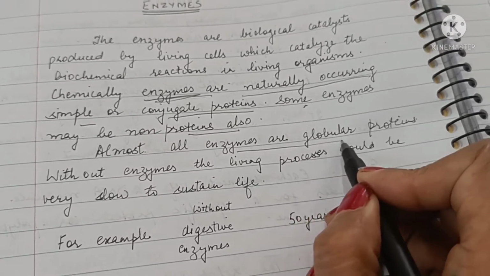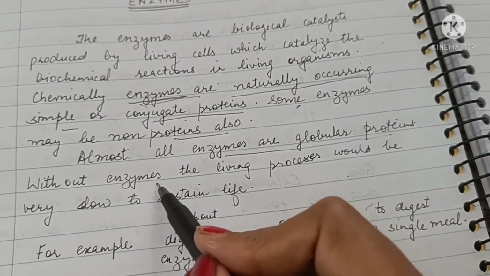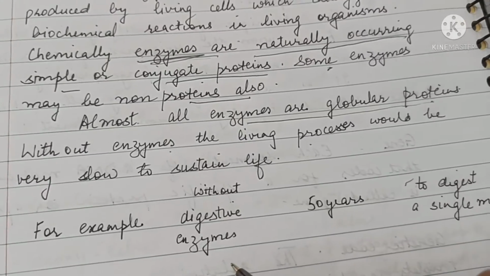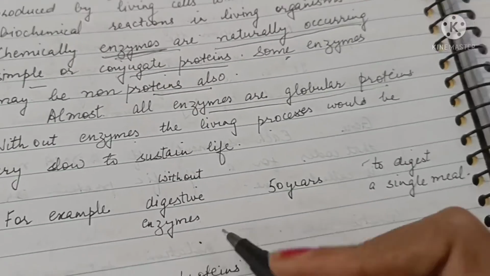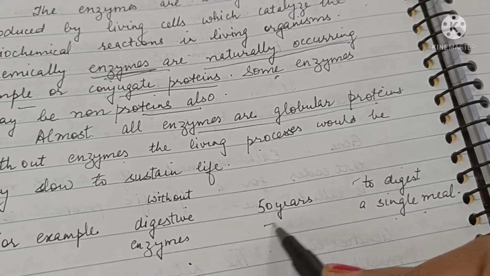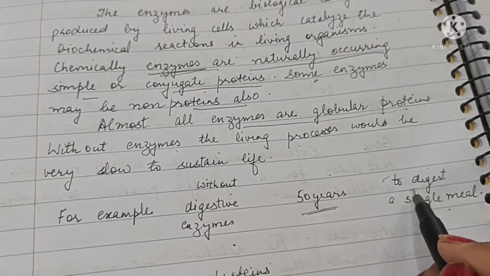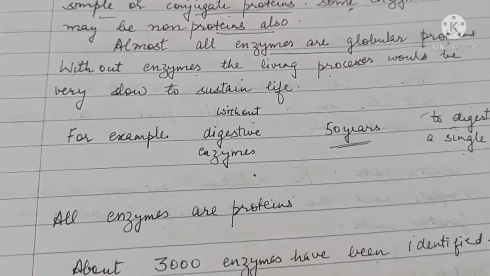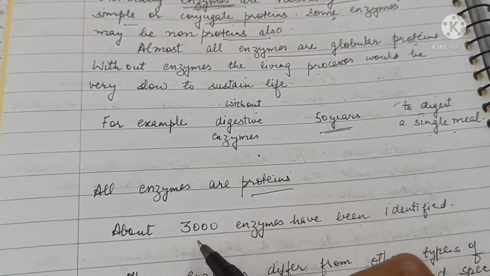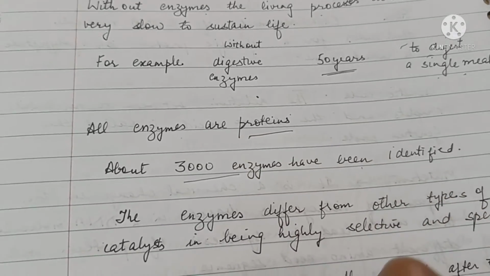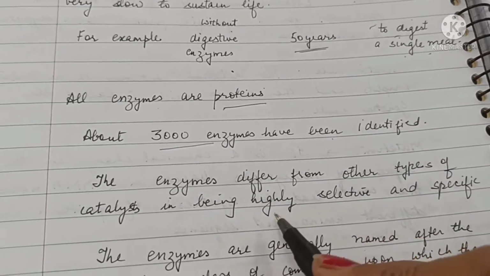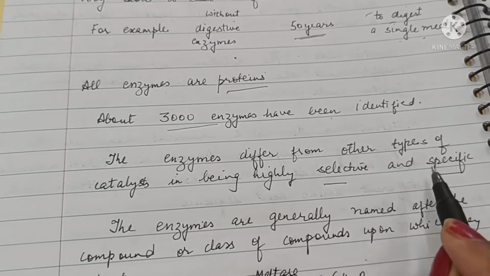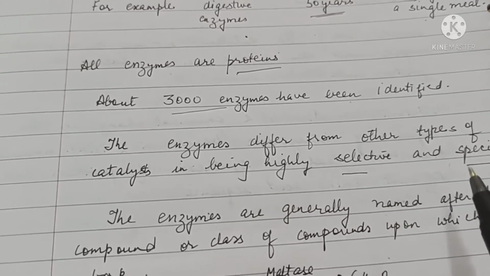Almost all enzymes are globular proteins, and without enzymes, the living processes would be very slow to sustain life. For example, without digestive enzymes, a single meal will take 50 years to get digested in our body. That is how important an enzyme is within our body. All enzymes are proteins, and about 3,000 enzymes have been identified. Enzymes differ from other types of catalysts in being highly selective and specific. One enzyme will act on one molecule only.